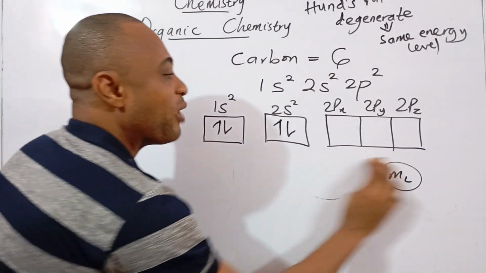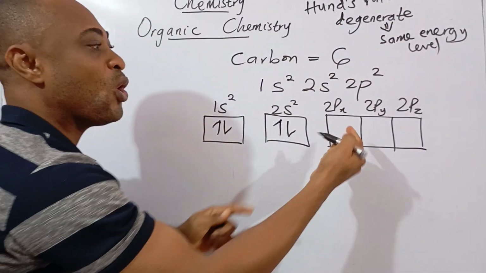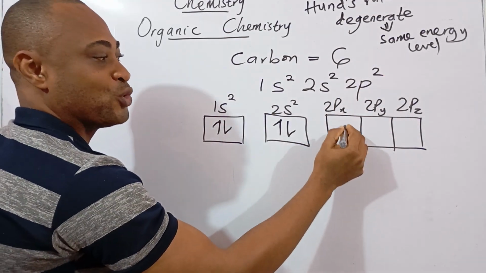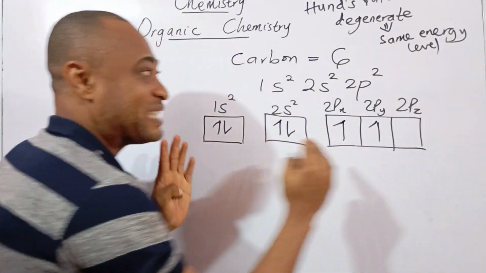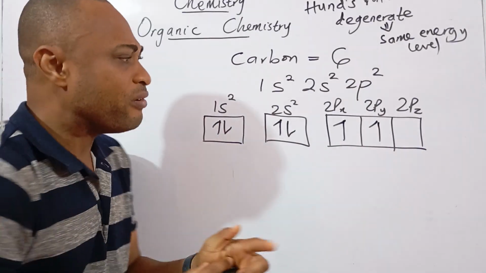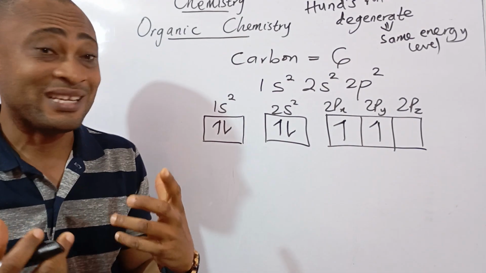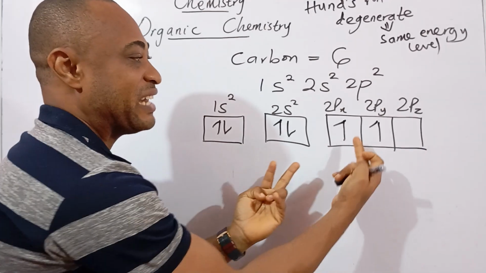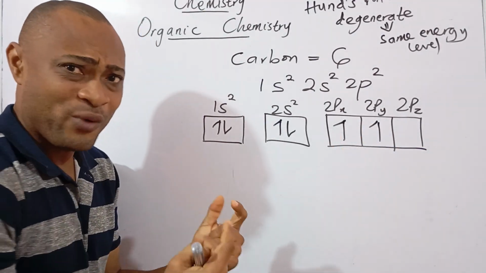But today, what we're looking at is still organic chemistry. Alright, so if I want to obey Hund's rule and I want to fill the remaining two orbitals, I will not fill two here. I will just fill one and fill one. This is my orbital filling for what? Carbon. Now, if you look at this orbital diagram, it is not out of place for us to say that the valency of carbon is 2 because there are 2 unpaired electrons here. Isn't that true? I hope we're together.